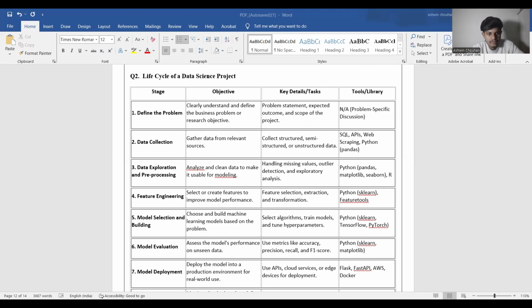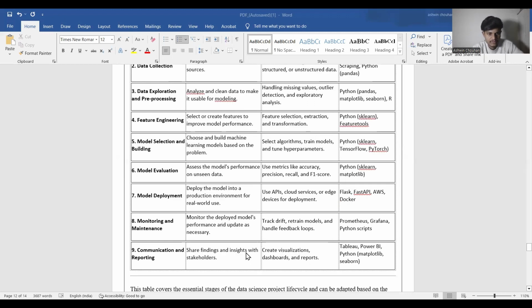Stage 7, model deployment. Objective: deploy the model into a production environment for real world use. Task: use API, cloud service, or edge device for deployment. Libraries or tools: Flask, FastAPI, AWS, Docker.